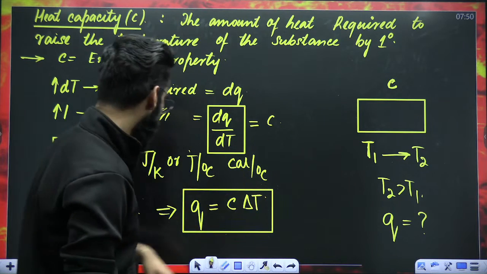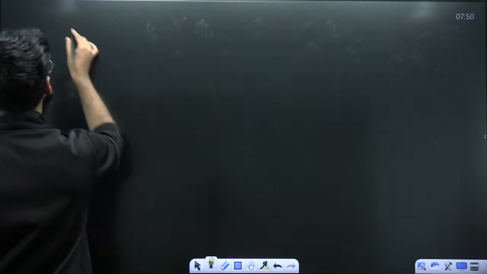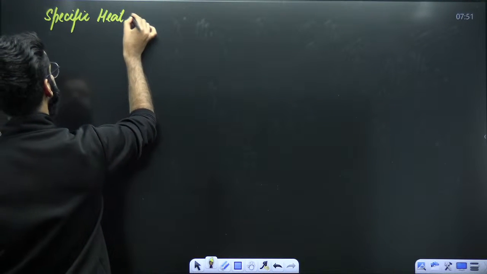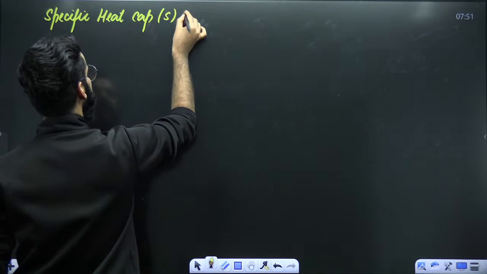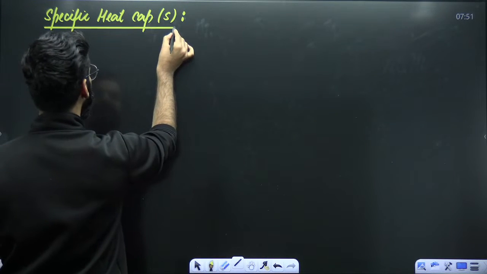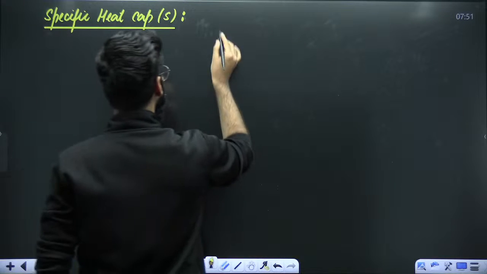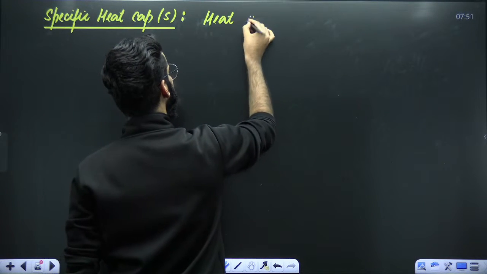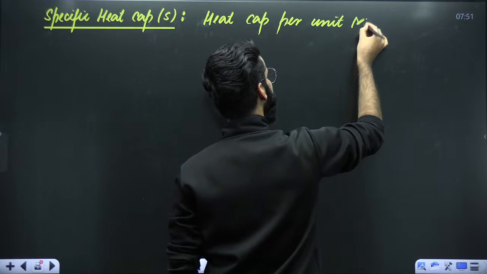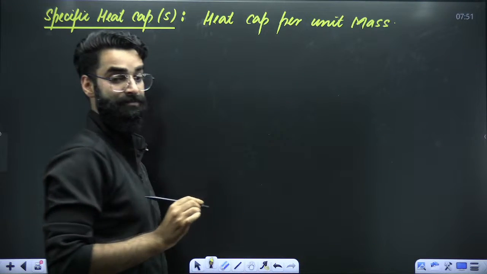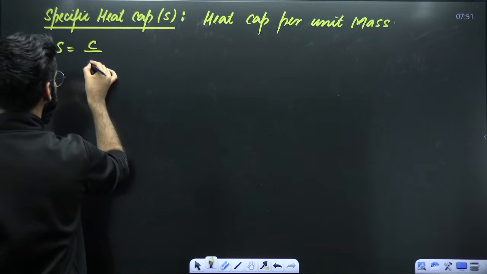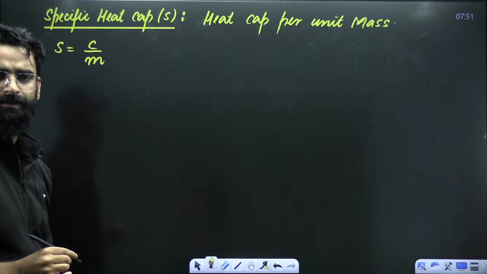Perfect. Now, there is one more term, called specific heat capacity. Specific heat capacity is represented by S. And how do we define this specific heat capacity? Let me define it in very simple words. It is defined as heat capacity per unit mass of the system, right? So specific heat capacity is equal to heat capacity per unit mass of the system.